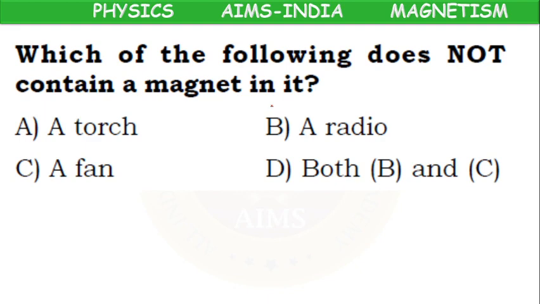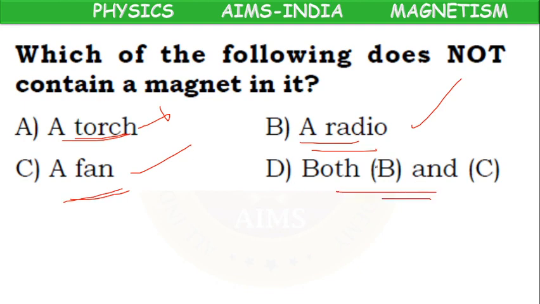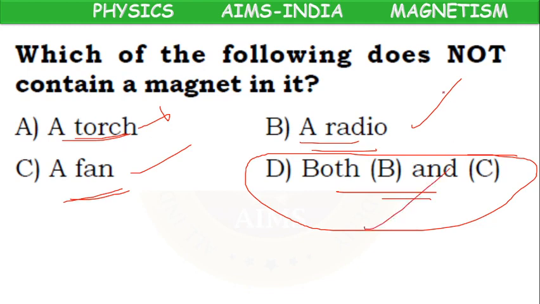Next. Which of the following does not contain a magnet in it? Option A, torchlight, no magnet. Radio, it will contain a magnet. Fan, it will contain a magnet. Both B and C. As the question has a single correct answer, here both B and C are correct, so we have to go for option D. In this case B is wrong, C is wrong. We have to keep the tick mark only for D.